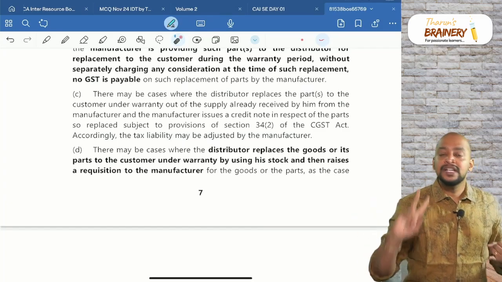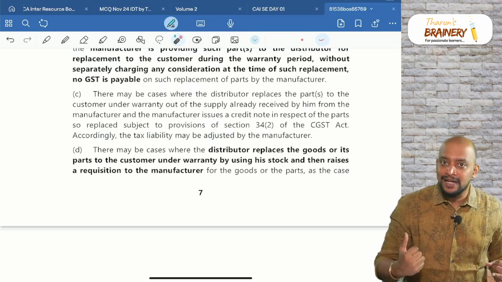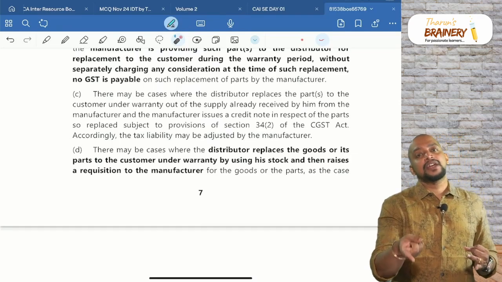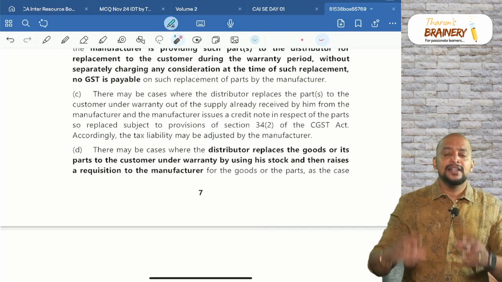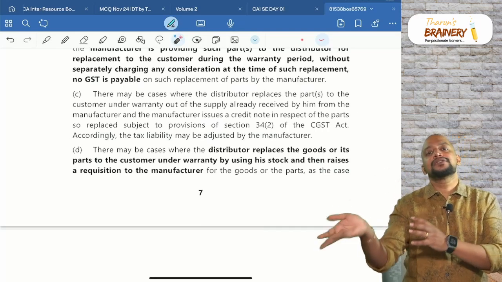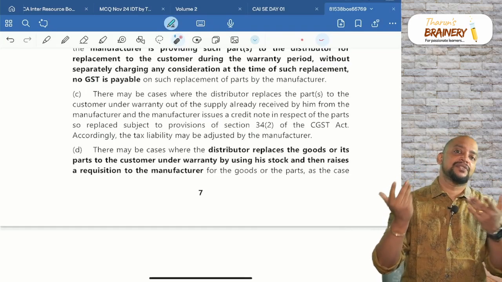That's the first scenario. Second scenario, the service center is not procuring from a third party, but they request the manufacturer to send the part, that is the parking sensor. That parking sensor, they replace it for the customer. Now there is no GST liability on the manufacturer as well as on the dealer.